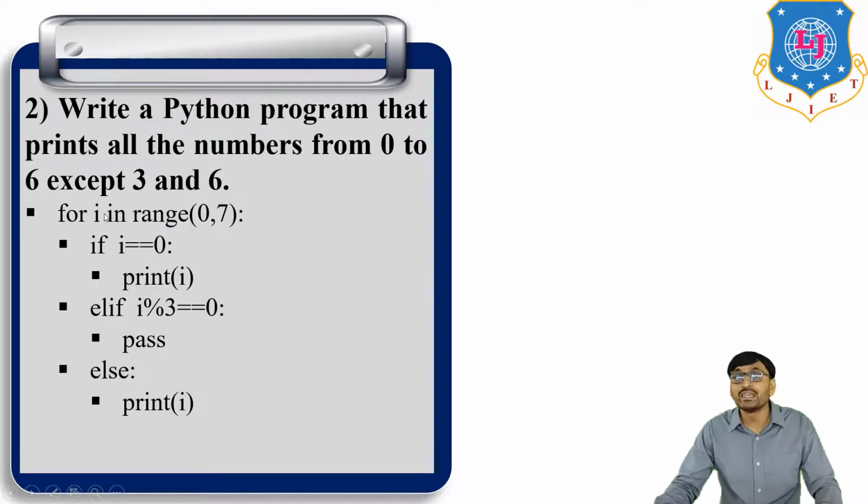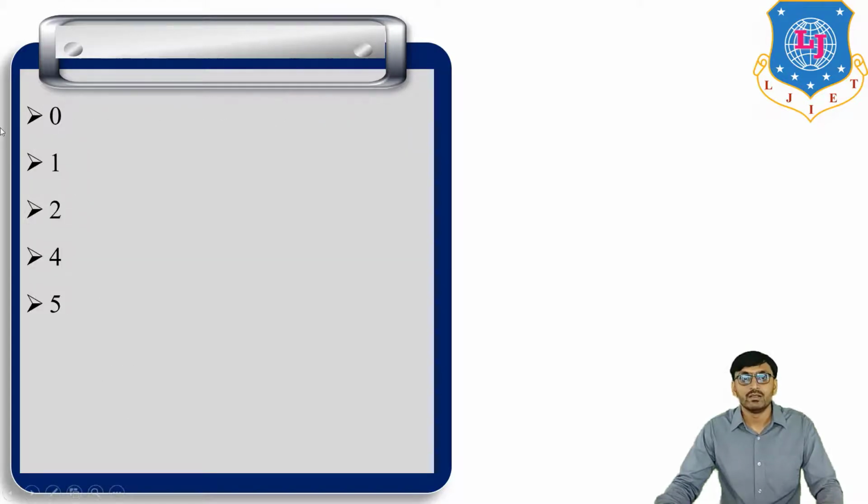i equal to 6. First condition not satisfied but second condition satisfied. 6 modulo 3 is equal to 0. So skip that element. Pass that element, it means do nothing. Simply pass. So i equal to 3 and i equal to 6 are not printed. So the output is 0, 1, 2, 4, 5.